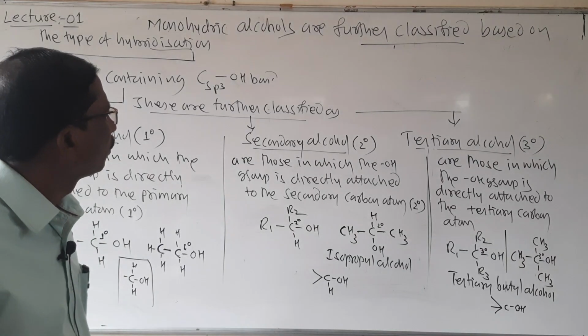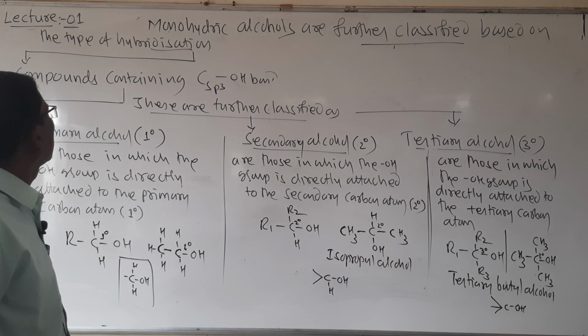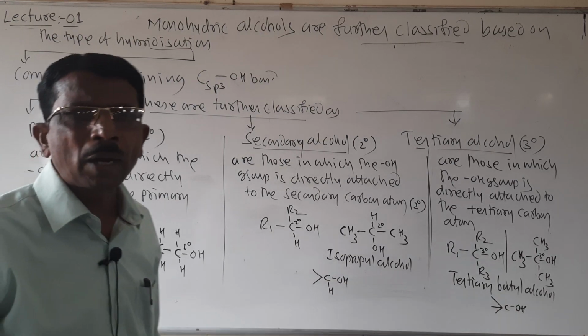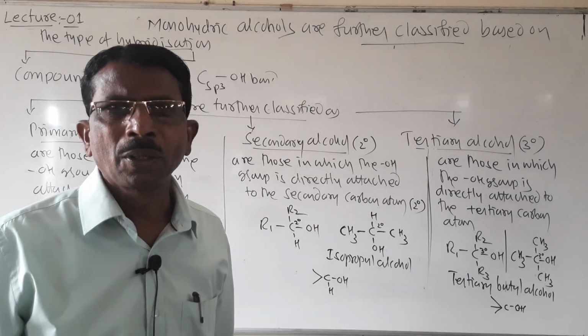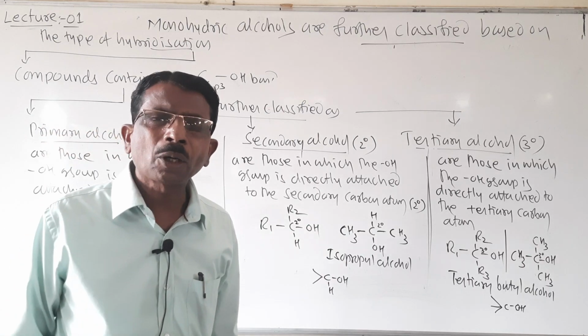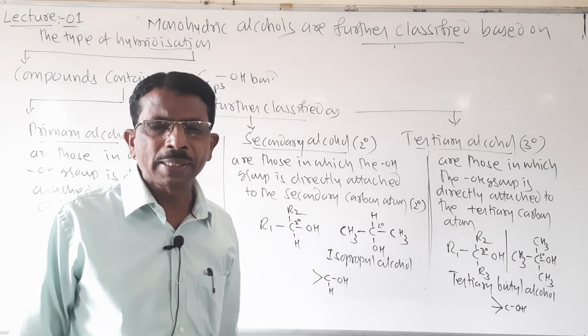Now students, in the monohydric alcohols we have a further classification. One is allylic alcohols and another one is benzylic alcohols.